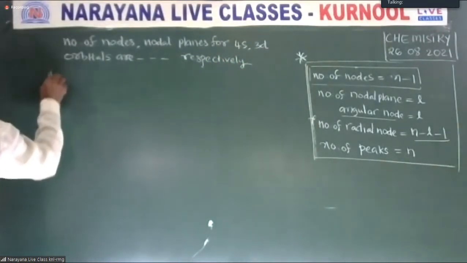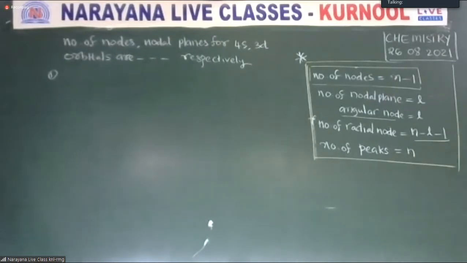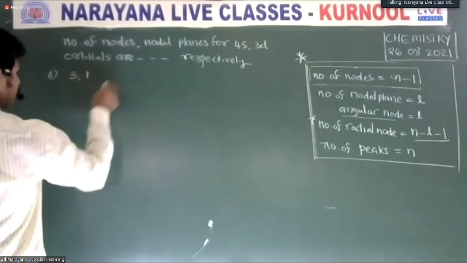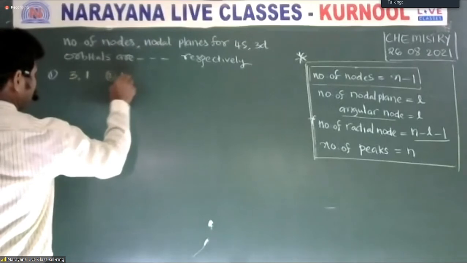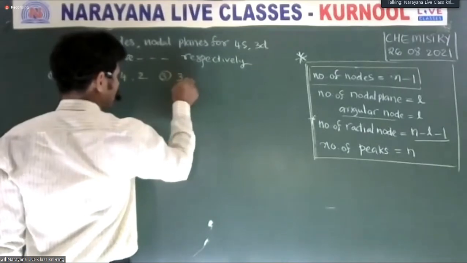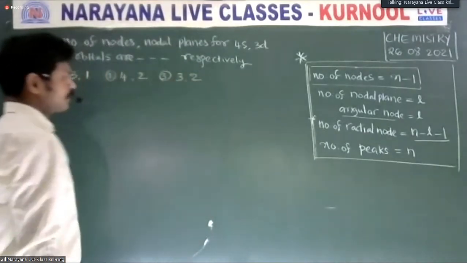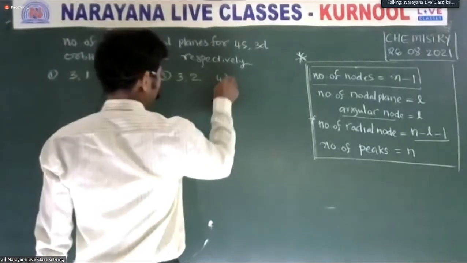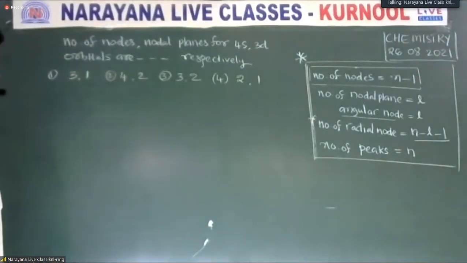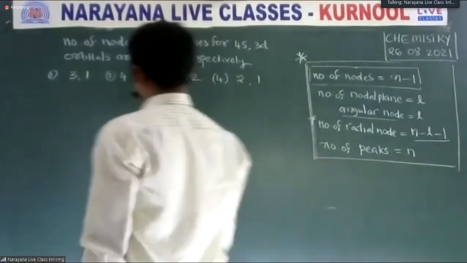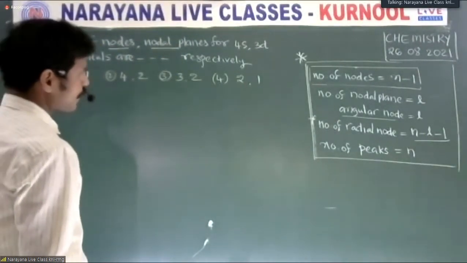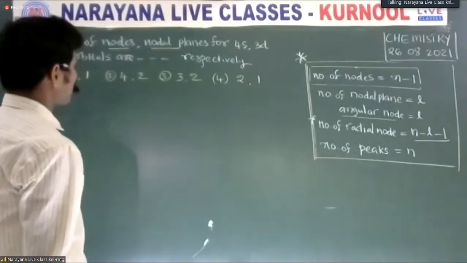Options are given: first, 3 comma 1; second, 4 comma 2; third, 3 comma 2; fourth, 2 comma 1. The number of nodes and nodal planes for 4s and 3d orbitals are respectively.